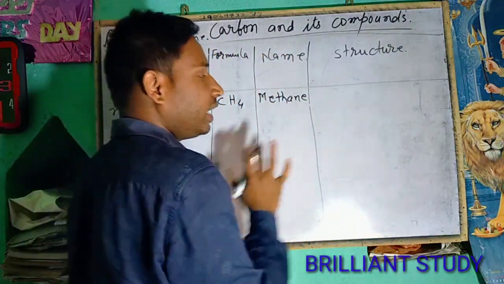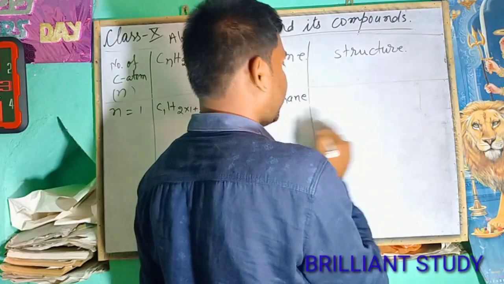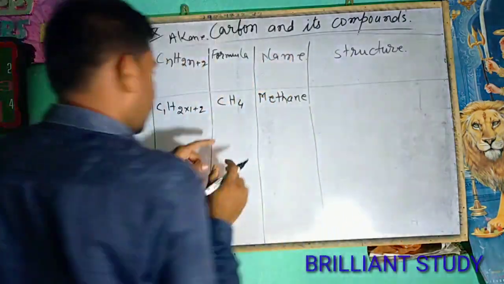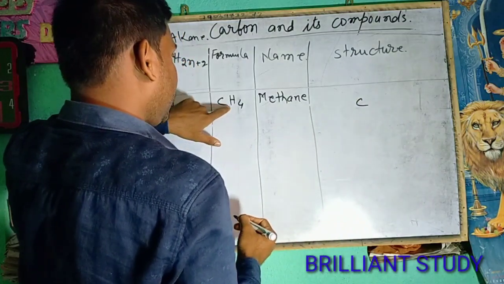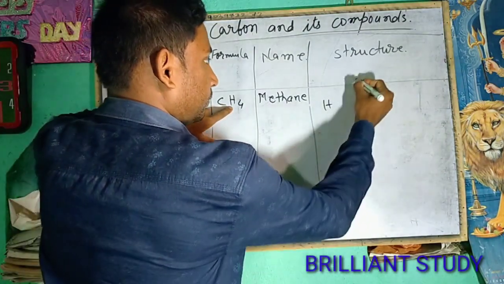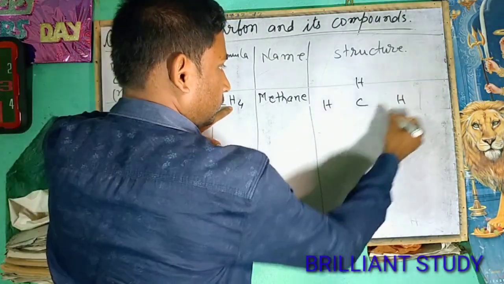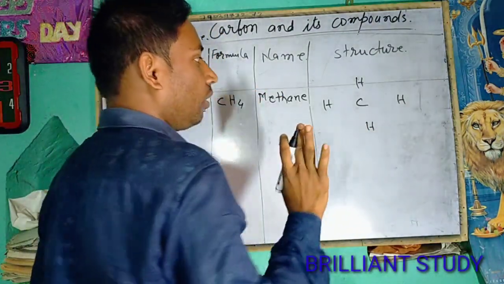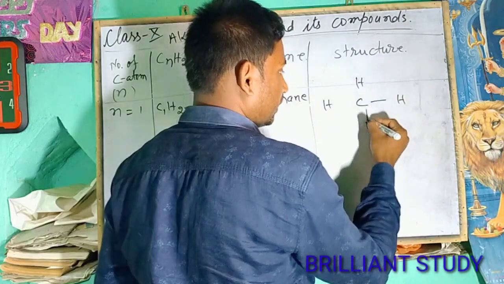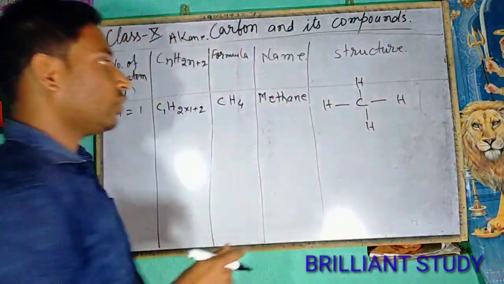And if we discuss the structure of methane, look here, there is 1 carbon atom and 4 hydrogen atoms, and we all know that there are 4 bonds of carbon: first, second, third and fourth.